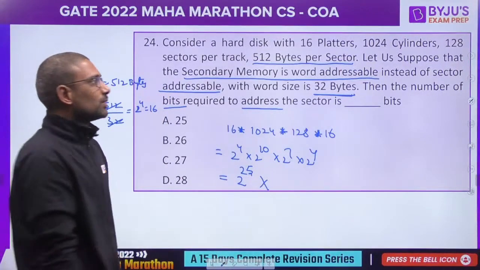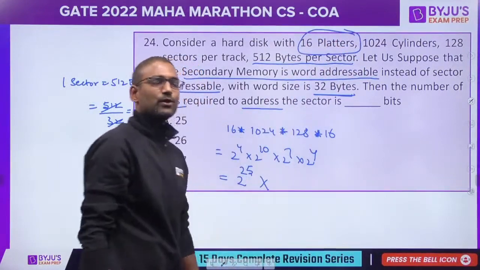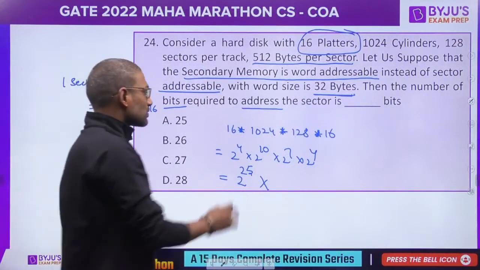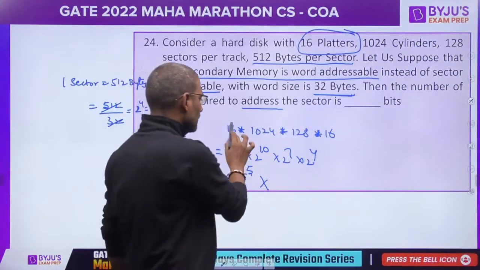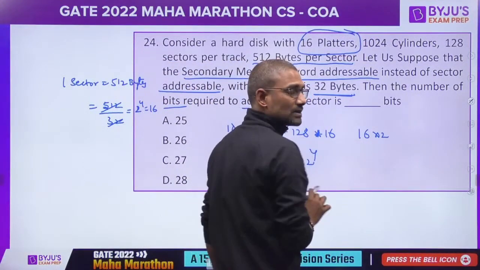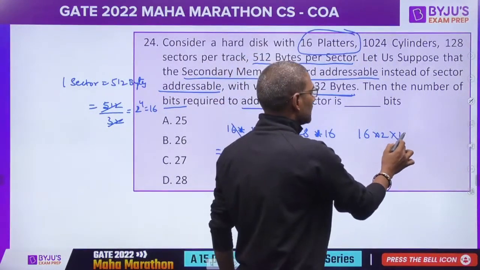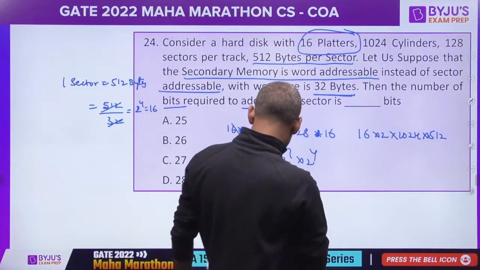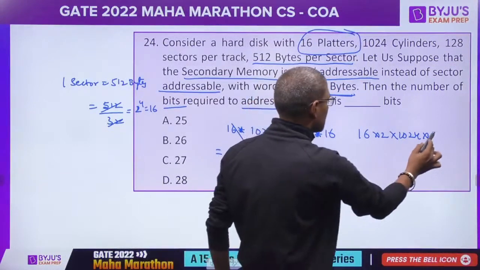Why? Because 16 platters given. We know every platter will have 2 recording surfaces. So that is default, guys. It need not to be given. So you should multiply with 2 because every surface contributes for the cylinder, and there are 1024 cylinders, 512, 128 tracks, 128 sectors.